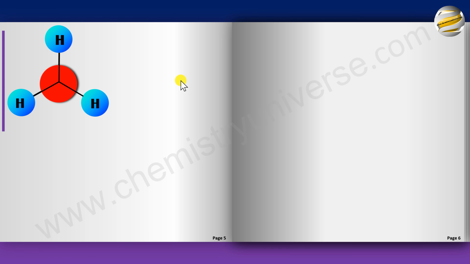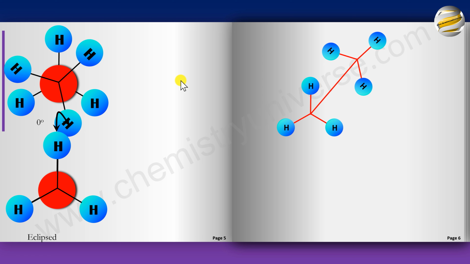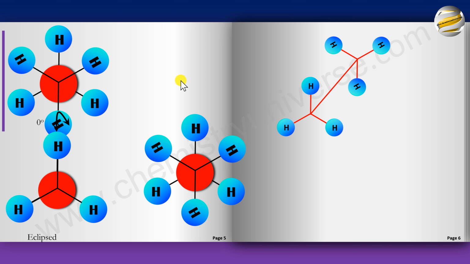And here we know the dihedral angle. So if I were to show you the Sawhorse projection, it will be like this. And this is the projection. And here the dihedral angle is 0. We call this eclipsed conformation. Whereas if I rotate by 60 degree, you will notice that now the smallest dihedral angle is 60 degree. Because remember, dihedral angle can be found between any 2 bonds. So the smallest dihedral angle you have now is 60 degree. This is called staggered conformation.